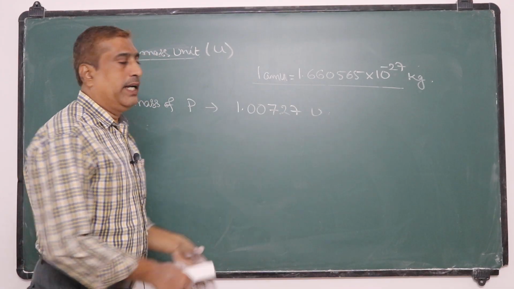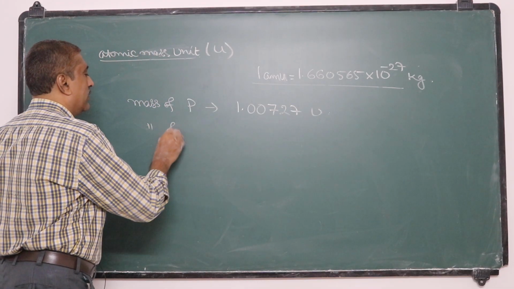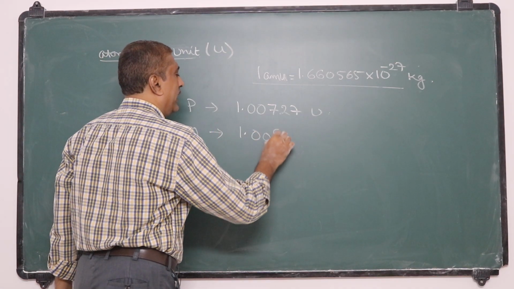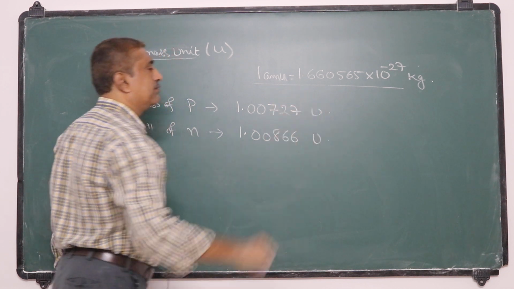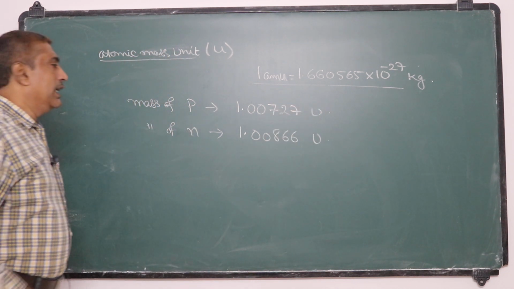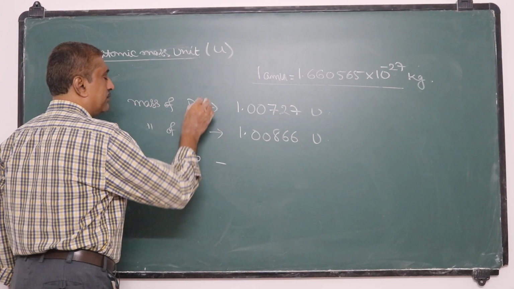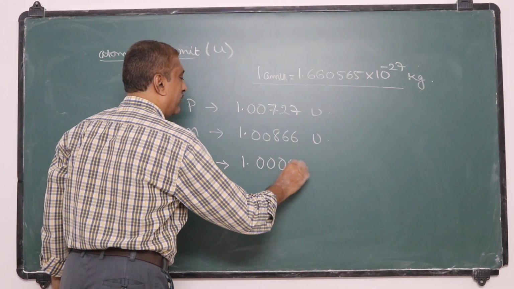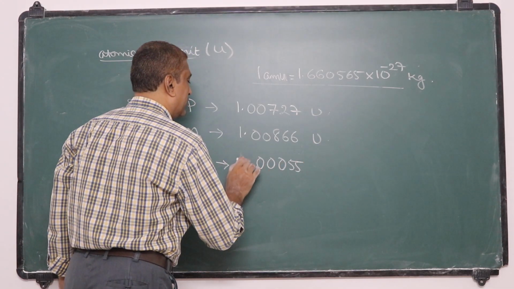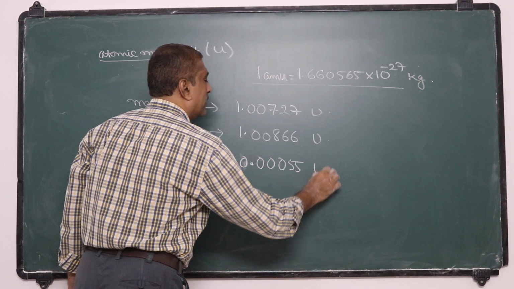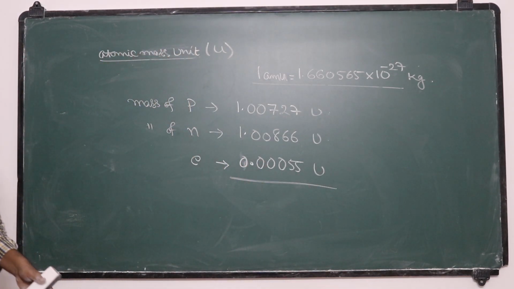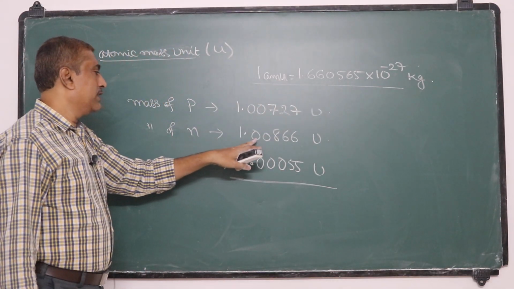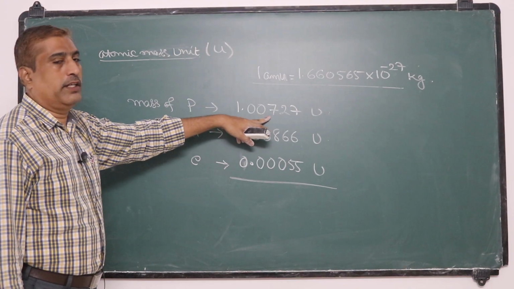And similarly, mass of neutron is 1.00866 units, and that of electron is 0.00055 units. So this is the mass of electron, neutron and proton in AMU.